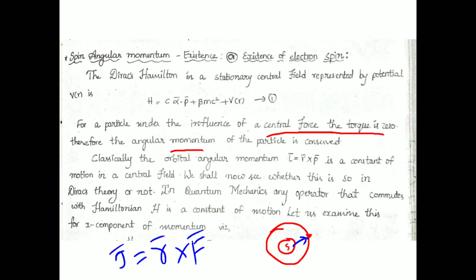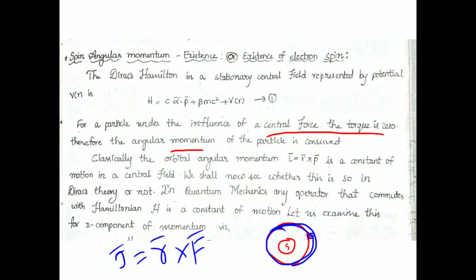Gravitational force is a central force, so actually the path would be elliptic. Planetary orbits would be elliptic, not perfectly circular.